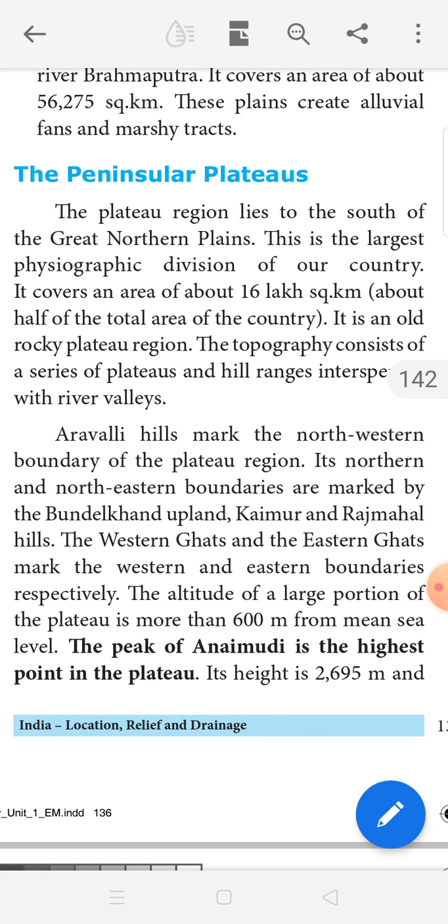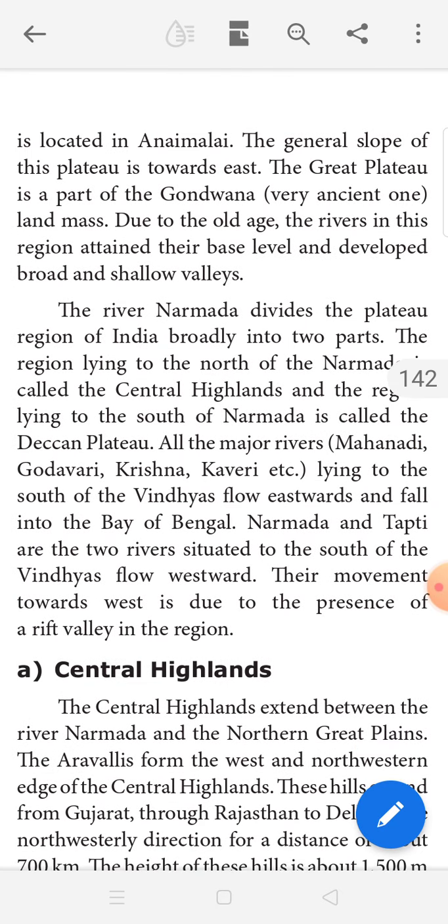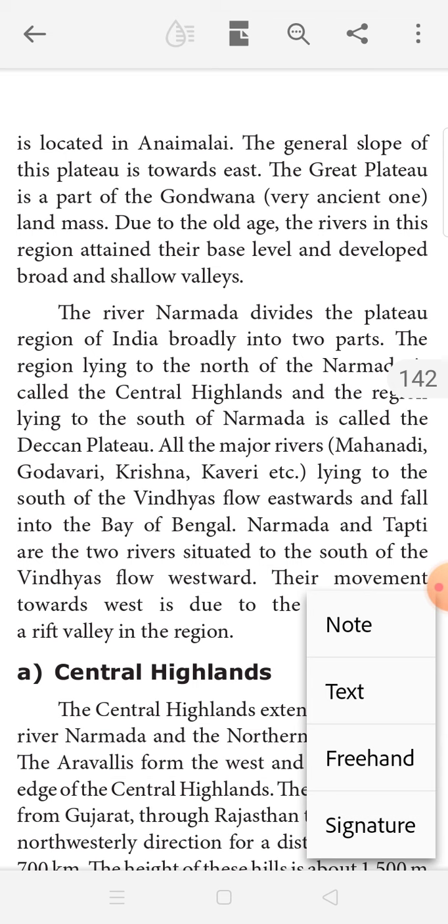The peak of Anaimudi is the highest point in the plateau region. ஸோ இந்த பிளாட்டியூவில் ஹையஸ்ட் பாயிண்ட் அப்படின்னு சொல்லக்கூடியது ஆனைமுடி. Its height is 2695 meter and it is located in Anaimalai. I already taught this one.